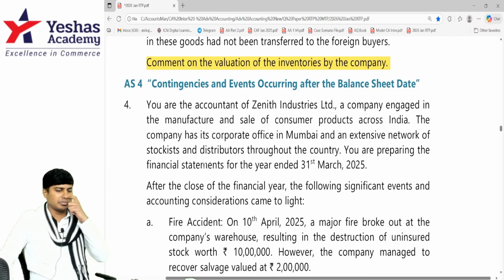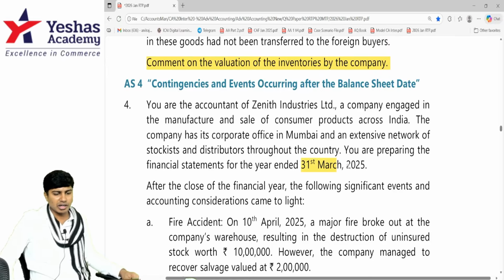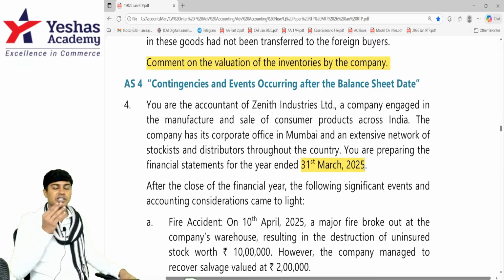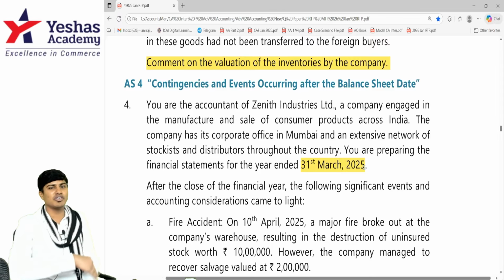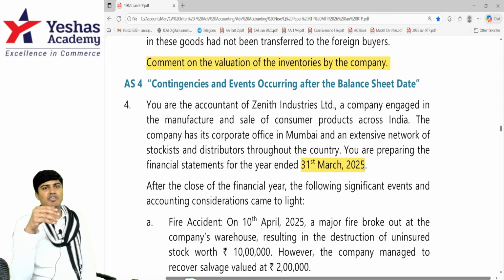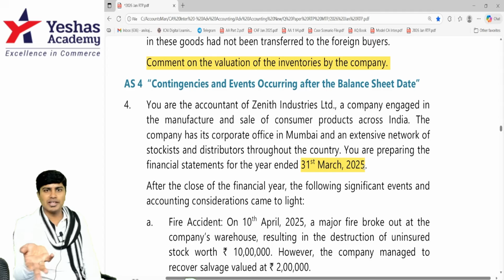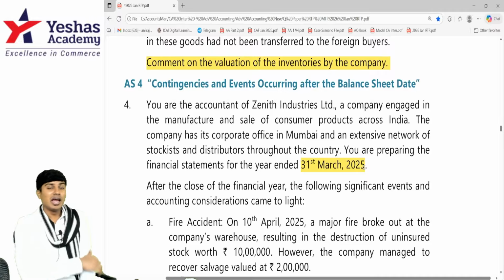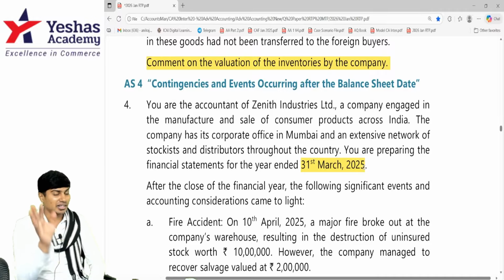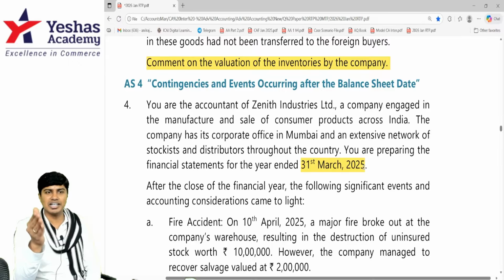You are preparing financial statements for the year ended 31st March 2025. Remember, you are not preparing them on 31st March 25 itself. After 31st March, for you to accumulate all the ledger data, all the journal data, to prepare the trial balance, to prepare financial statements, then get the approval of the board, it will take quite some time. If any transaction happens after the year end, before the board approves the financial statements, any transaction happening in that time gap is called EOBD, events occurring after balance sheet date.